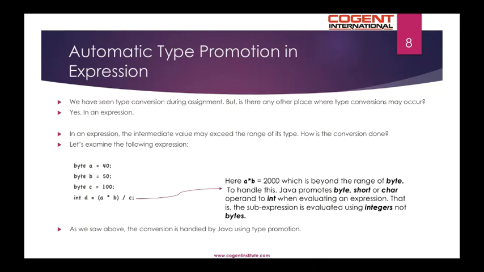We have a variable a of type byte, which is assigned a value of 40, variable b of type byte, which is assigned a value of 50, variable c of type byte, which is assigned a value of 100. And we have an expression which is a * b / c, which is assigned to a variable of type int. Here a * b will be 2000, which is beyond the range of byte. To handle this, Java promotes byte, short or char operands to int when evaluating an expression. That is, the sub-expression is evaluated using integers and not bytes. As we saw above, the conversion is handled by Java using type promotion.